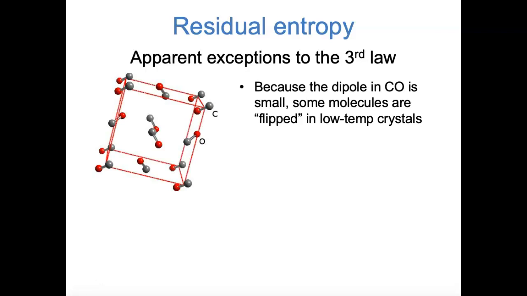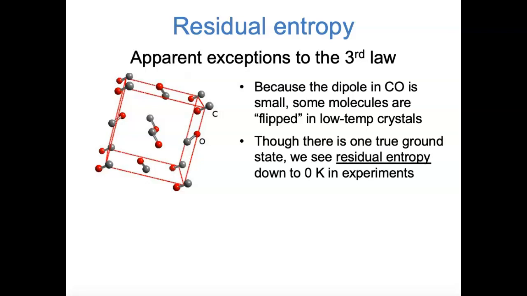Suppose we have a crystal of solid carbon monoxide, which looks like this. It's a packing of CO molecules where each CO molecule has a specific orientation, with carbon at one end and oxygen at the other end. Because carbon monoxide has a relatively small dipole, it's almost equally energetically stable to have the CO molecule oriented one way versus the other way. So even in very low temperature carbon monoxide crystals, the CO molecules can fairly easily flip.